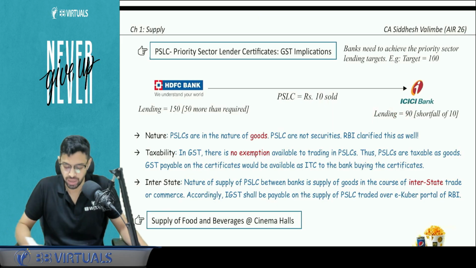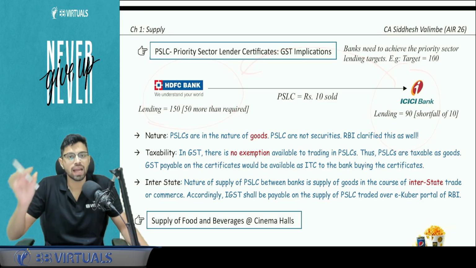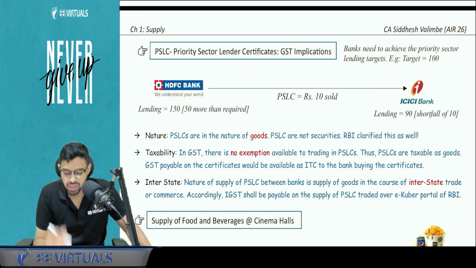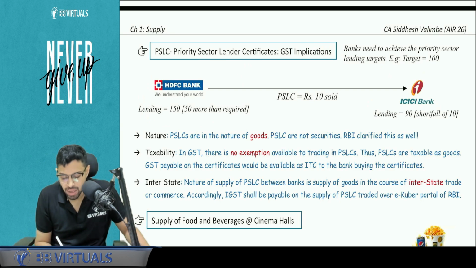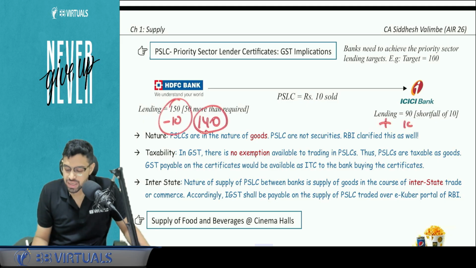There was a shortfall of 10. So what will HDFC Bank do? ICICI Bank can buy this priority sector lending certificate from HDFC Bank, because if HDFC Bank sells rupees 10 certificate, its net lending will be 140, which is still above the target. But if 10 is received by ICICI Bank, it will complete the target of 100. So this is allowed.